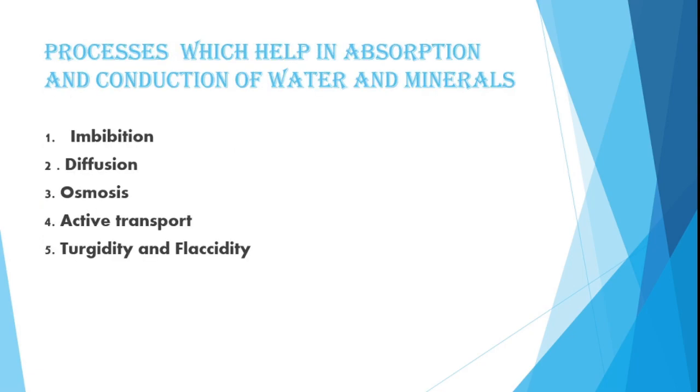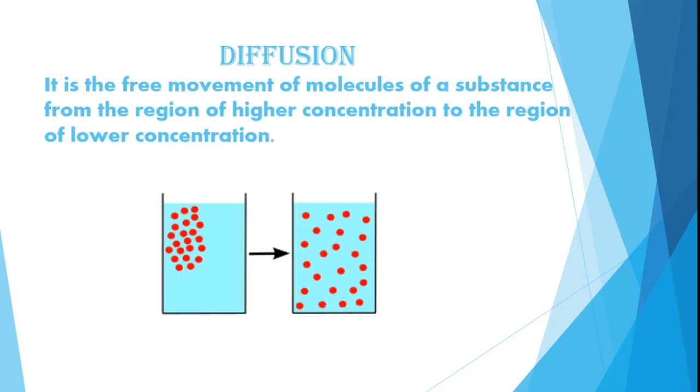Now the processes which help in absorption and conduction of water and minerals are imbibition, which means the dead cells of the plant imbibe water in them, diffusion, osmosis, active transport, turgidity and flaccidity. In detail we are going to study diffusion, osmosis, active transport, turgidity and flaccidity. First let us discuss diffusion.